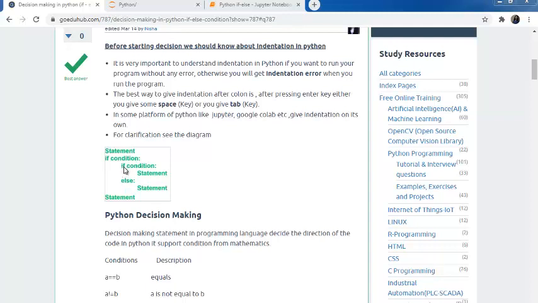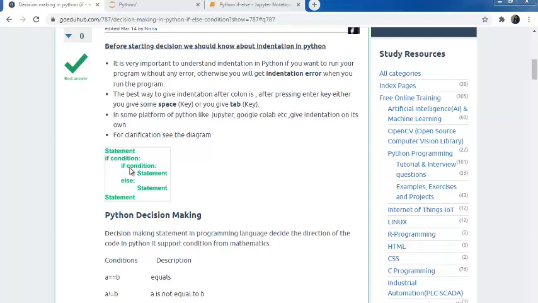Here we have two statements, one is the if condition and another is else. And inside the if condition, again we are writing a block of code. So colon, and then we need to provide the indentation again, then a statement. If you are writing the if condition in another language, suppose C or Java, then after the if condition you need to write opening curly braces, and after the end of this block you need to write the closing curly braces. So here, in place of curly braces, we have indentation.